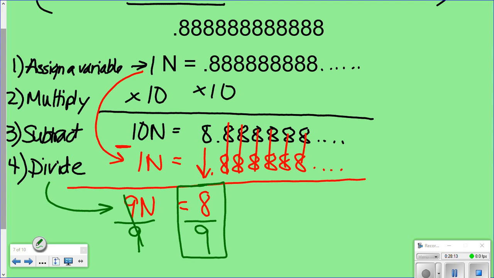How did I get 9? I took 10n minus 1n equals 9n. That was one of my steps. I had to take this and subtract it then, because my goal is to get rid of my repeating part. So I can get rid of that n. My goal is to have n by itself. Remember, your goal is to always have your variable by itself when you're solving an equation. Correct. Most likely it's going to be a 9 or a 99 or a 999. Most likely it's going to be something like that, depending on what you had to multiply by. Okay?